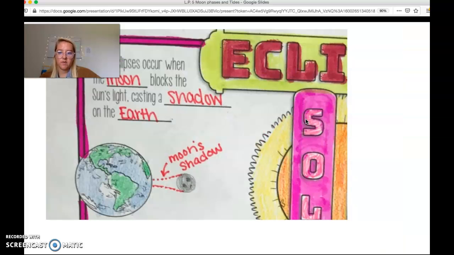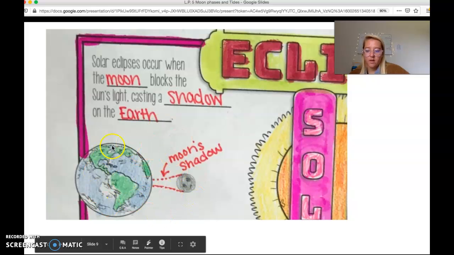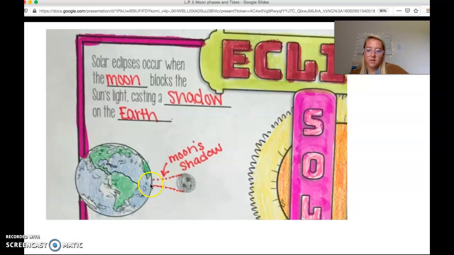We're going to start over on the left side of your page with solar eclipses. So solar eclipses occur when the moon blocks the sunlight, casting a shadow on the Earth. So if you will, draw in right there that moon shadow onto the Earth. So you can see a solar eclipse from many different places on Earth, but you will only see that total darkness or that complete eclipse right where that shadow is over. So right here it would be in this part of Africa. So anything occurring around this region right here. So if we were up here in North Carolina, or not Africa, South America, if we were up here in North Carolina, we could still see the eclipse, but we wouldn't have a total eclipse. It would not be total darkness.